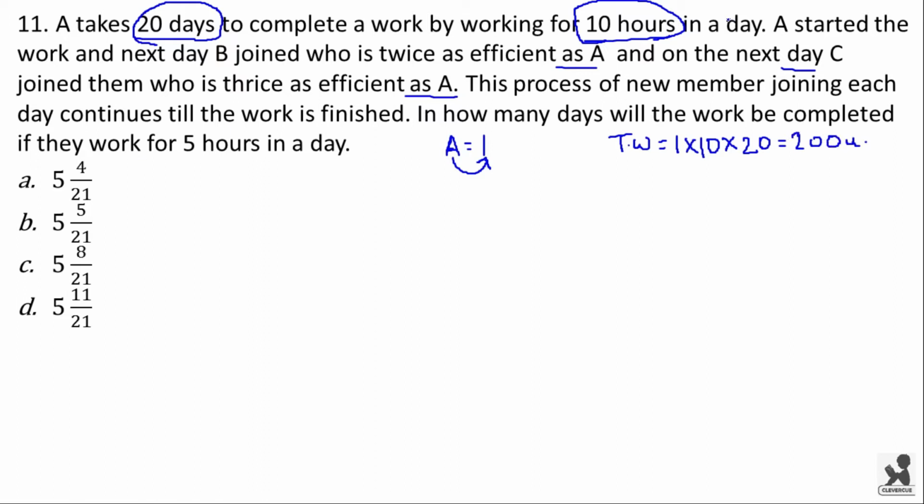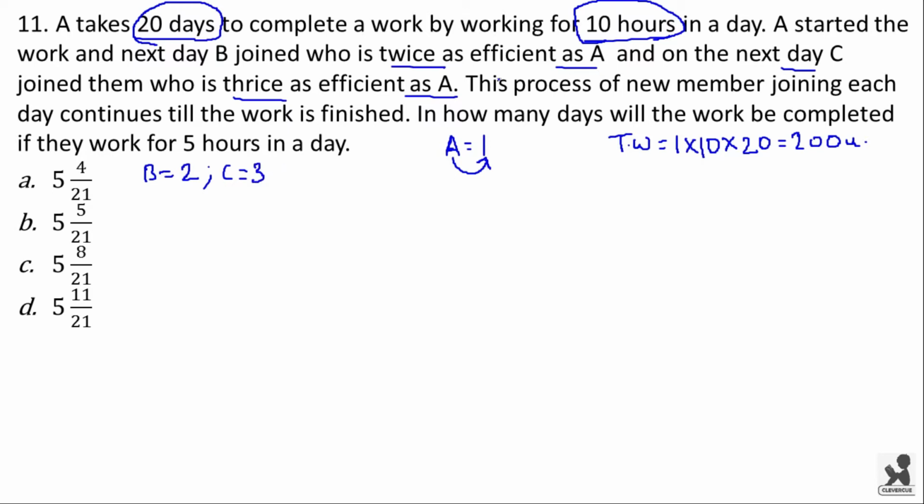It is given that A started the work and next day B joined, who is twice as efficient as A. That means B's efficiency will be 1 into 2, that is 2. Similarly, C's efficiency will be thrice that of A, that is 3.